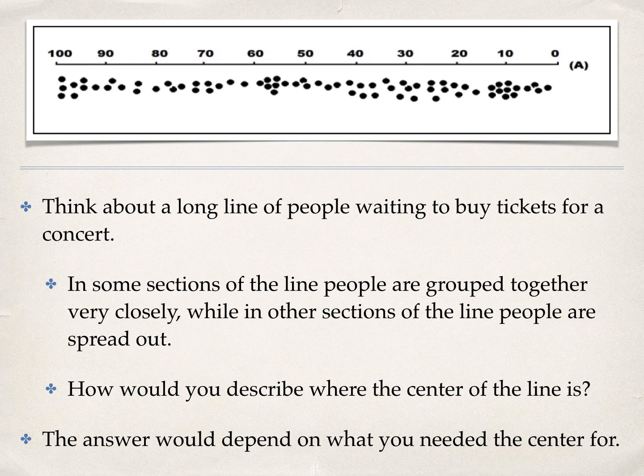And yet a third way to describe the middle would be to just simply locate the clusters where most of the people are. And so one might go so far as to say that 10 feet from the beginning of the line is the middle of the line because that's where most of the people are clustered. There's a certain logic to that too. And the answer that you would choose would depend on what you needed the center for.